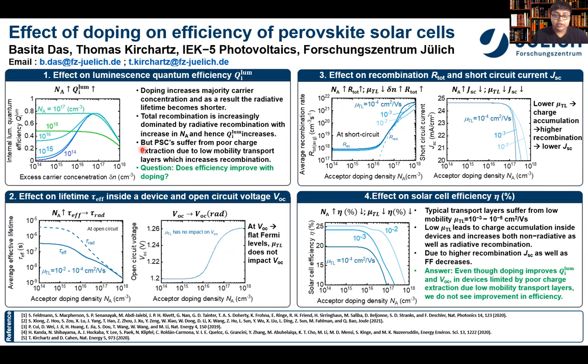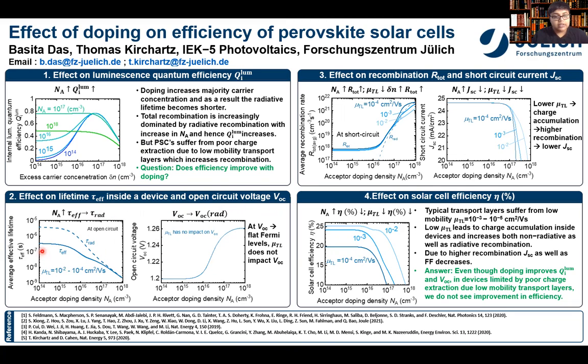But also in perovskite solar cells, due to the low mobility of the transport layers, there's a lot of poor charge extraction or charge accumulation inside the device, and this may lead to higher recombination. So we want to answer all these questions of how doping would in the end play out in increasing or decreasing the performance of the perovskite solar cells. So first we studied the effect of doping on the effective lifetime of the device and the open circuit voltage.